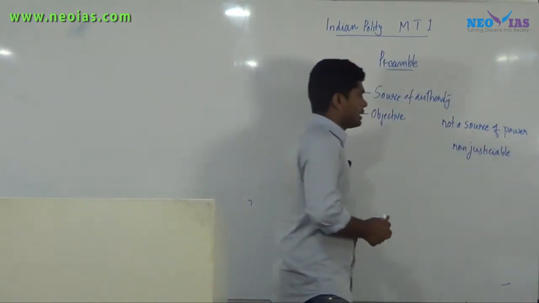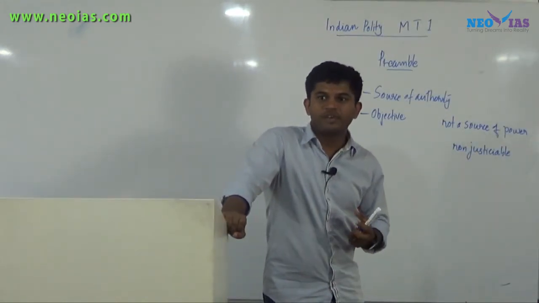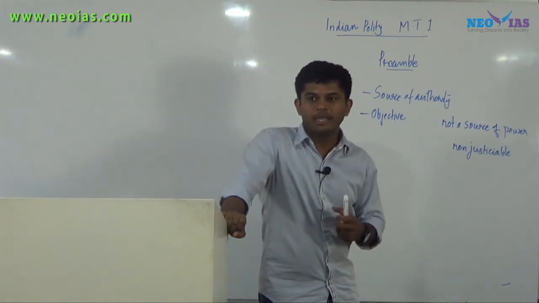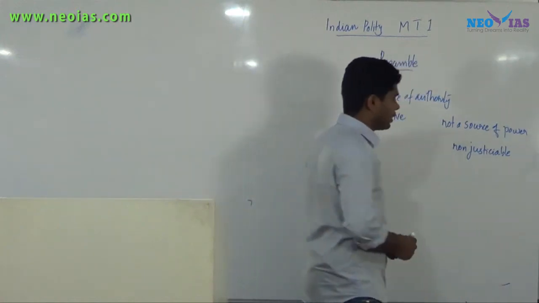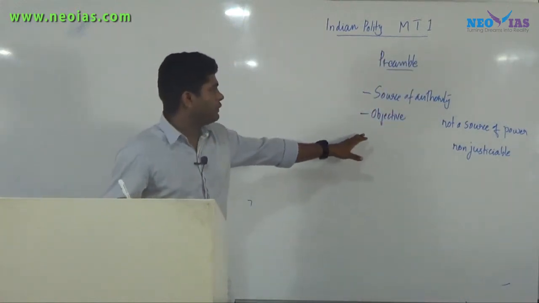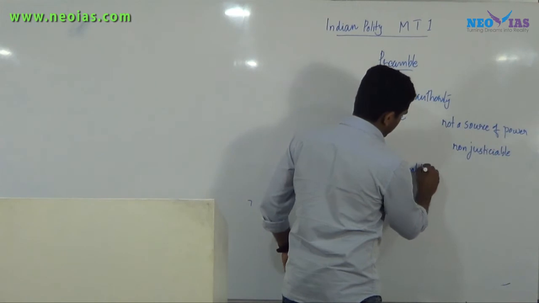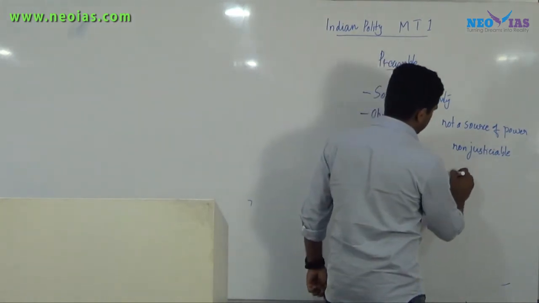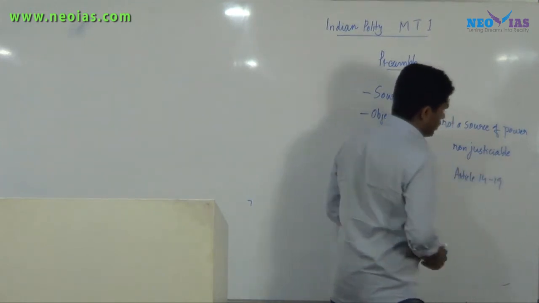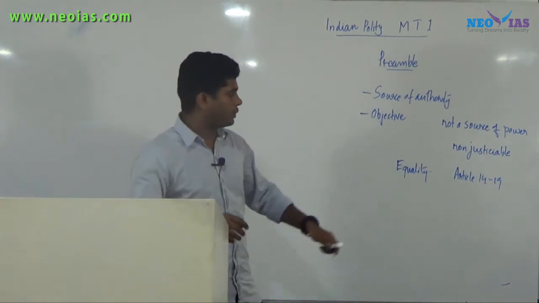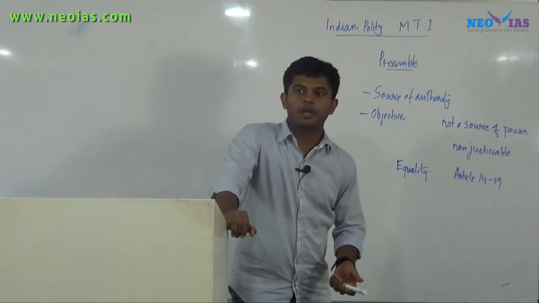That is the concept of it not being a source of power, which means that only specific provisions provided in the Constitution can be implemented properly. I can explain with the help of an example from the Constitution. One of the objectives of the preamble is to ensure equality, and articles 14 to 19 talk about the concept of equality only.